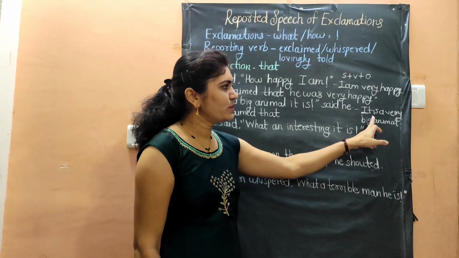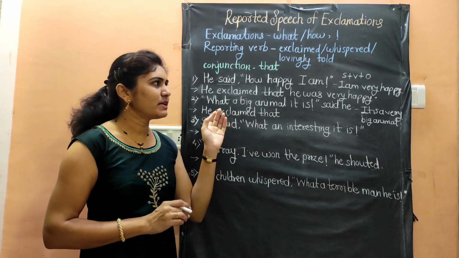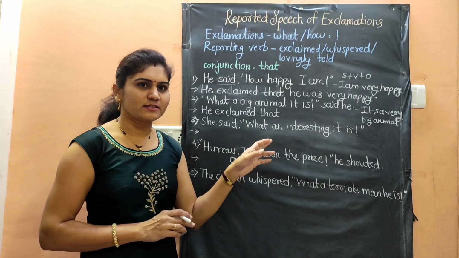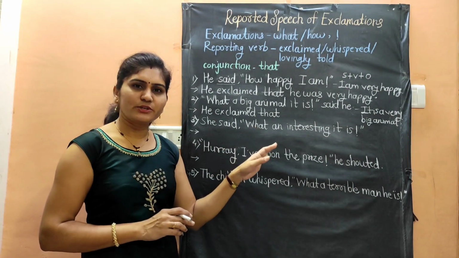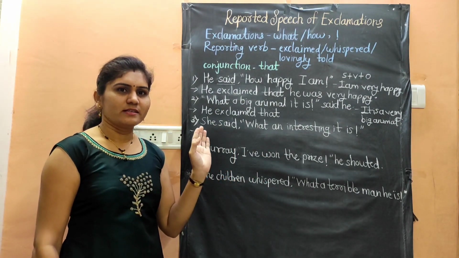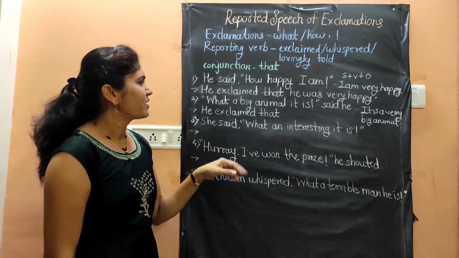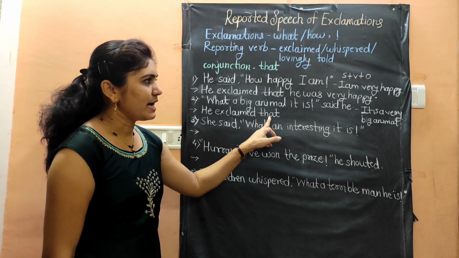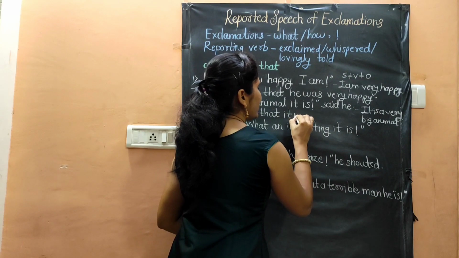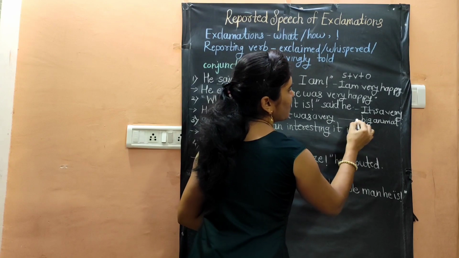Then as per the rule, we will convert it into the past tense. There are rules of direct and indirect speech. If there is simple present tense, then we will write simple past tense. If there is present continuous tense, then we will convert it into past continuous tense. I have given the chart in the previous video also. In this video also, I will give you the chart of the changes. Then he exclaimed that it, instead of is, we will write here it was a very big animal.